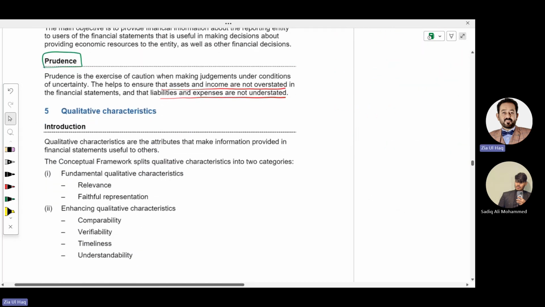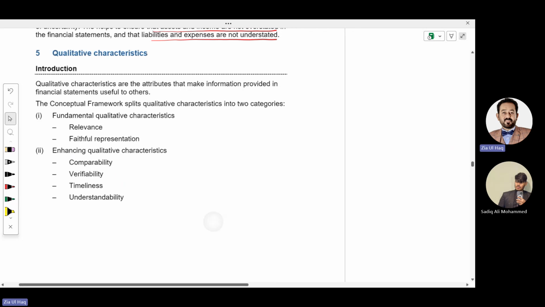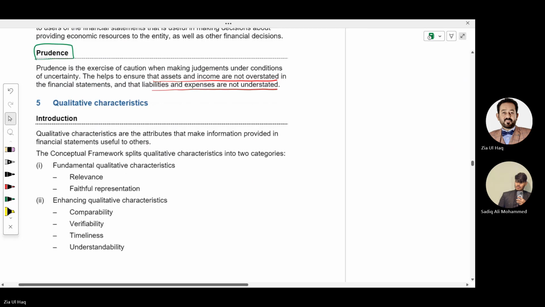Now moving forward. Financial statements have 2 types of characteristics. One is called quantitative characteristics. The other is called qualitative characteristics.